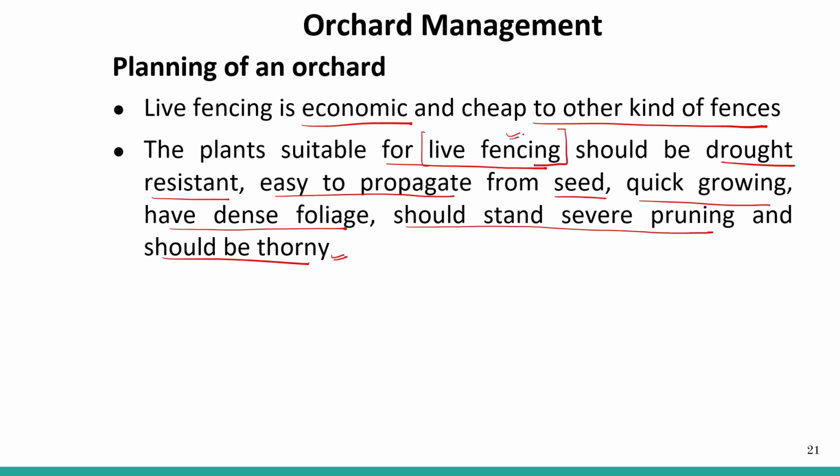Live fencing means the plants are actually working as a fencing. So we can have some plants grown throughout the boundary of the orchard, and they will work as a fencing, right? And that should be drought resistant. That means for growing them we do not require a lot of effort, a lot of water. They can easily be propagated from seeds, quick growing, and have a dense foliage. Very, very important. Otherwise they will not work as a fence.